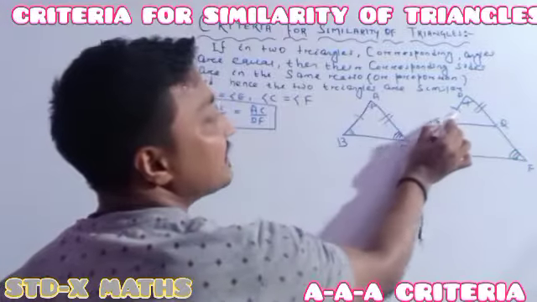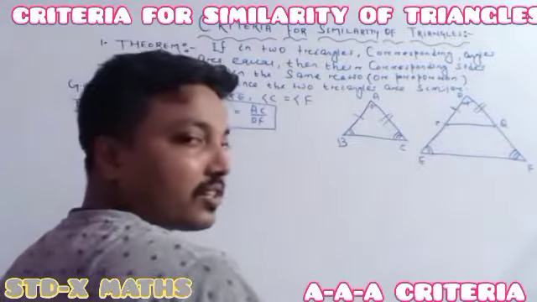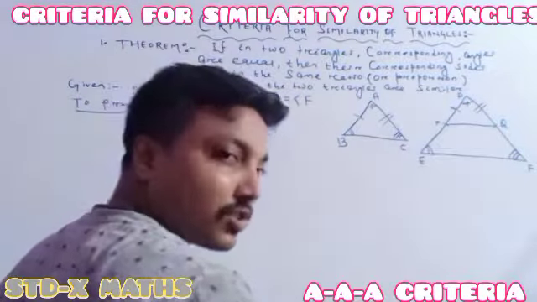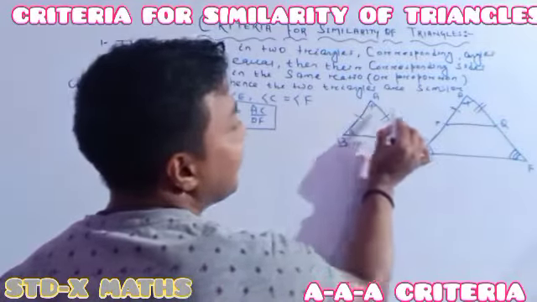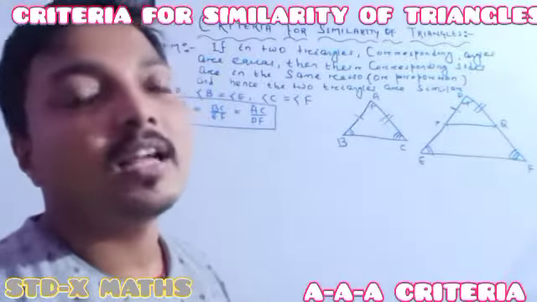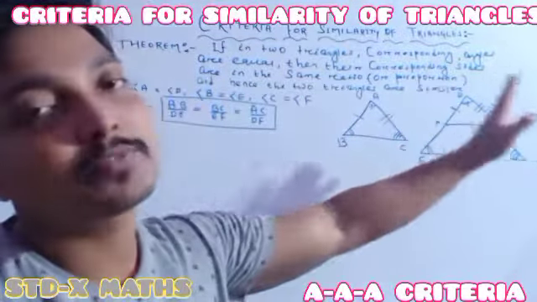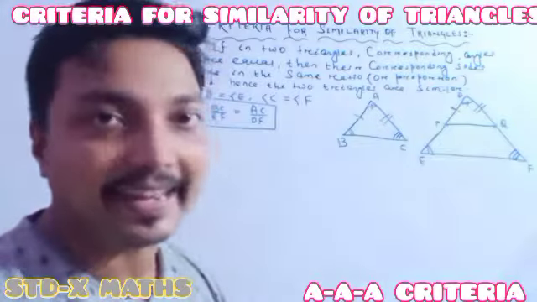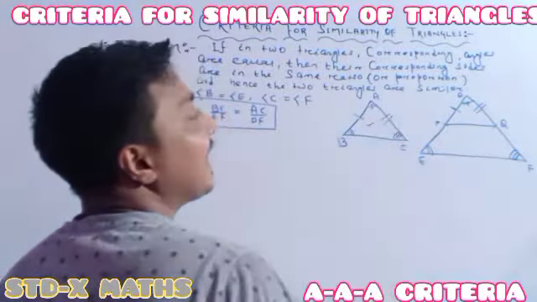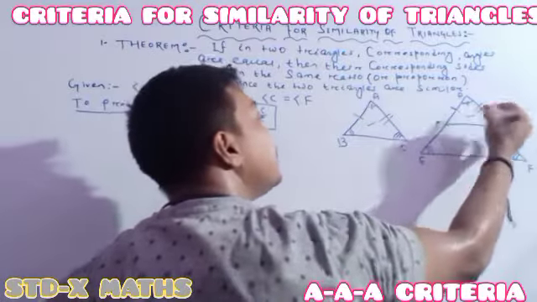This side is the same as this side as per the construction, and this angle is the same as this angle because it is given. What was given? Three angles of one triangle are the same as the corresponding three angles of the other triangle. Understood? So this little triangle is congruent to this little triangle.